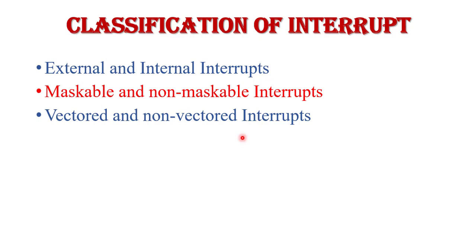What do you mean by vector address? The starting address of the service routine is called the vector address. So we can say that in case of a vectored interrupt, the starting address of the interrupt service routine is fixed. A non-vectored interrupt is generated by a peripheral device, and the address of the interrupt service routine is not fixed. This is vectored or non-vectored interrupt. Vector address is the starting address of the service routine.